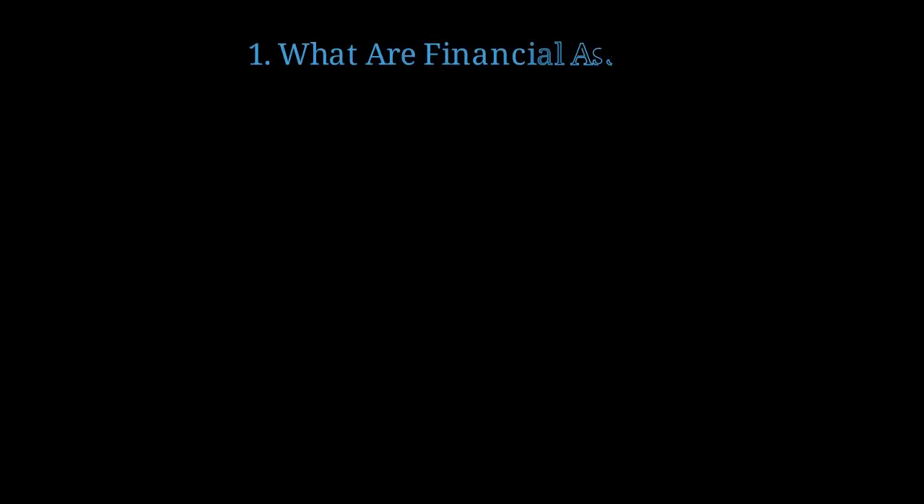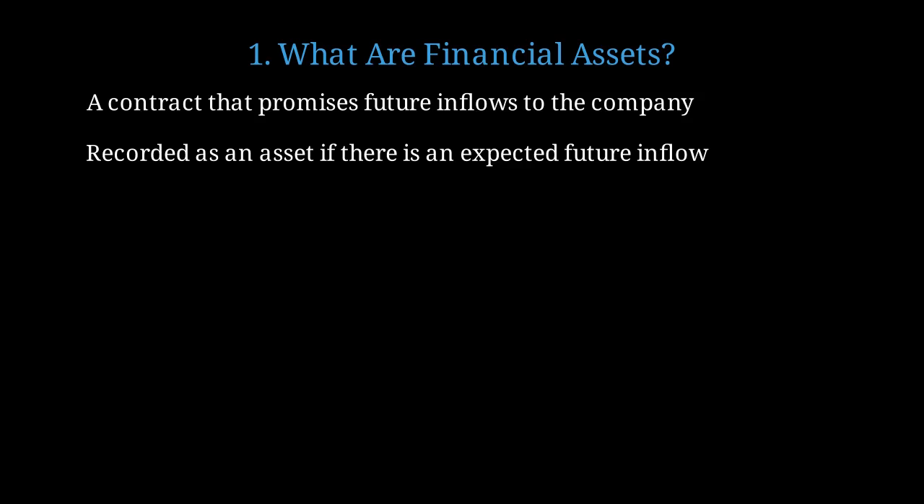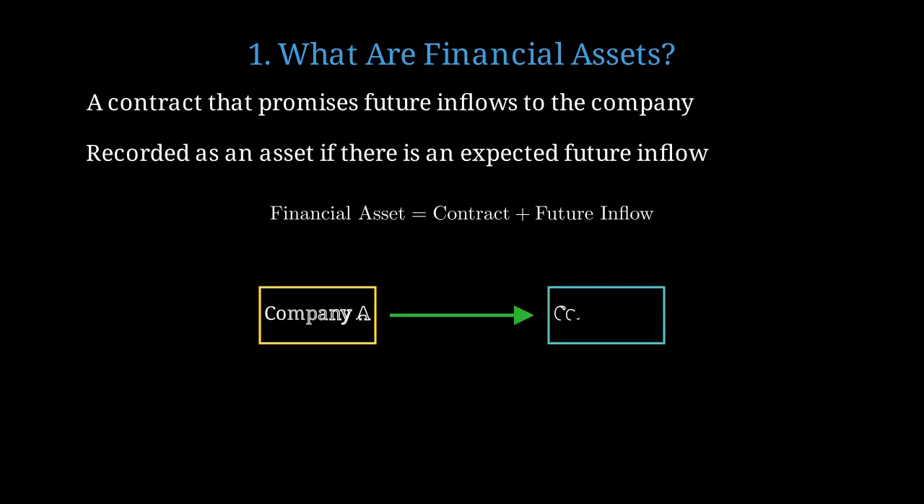Let's start by understanding the fundamental concept of financial assets. A financial asset is a contract that promises future cash or other inflows to the company holding it. We record a financial asset on the balance sheet only when we expect to receive future economic benefits from it. The key formula is financial asset equals a contract plus an expected future inflow. The term contract is key because it means there's a counterparty that owes the future inflow to the company.